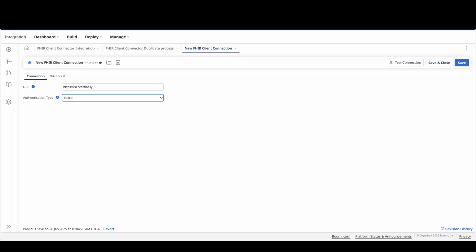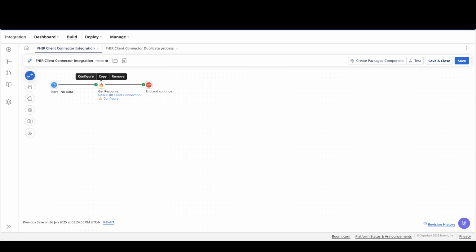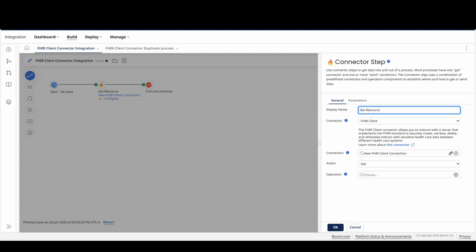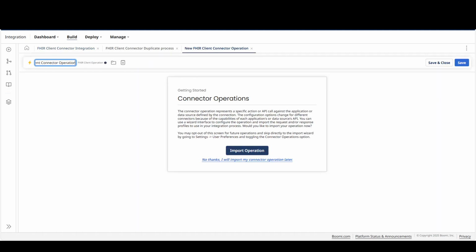If I click the connection here, it is a FHIR server URL and the authentication type is none. Now let me go back to the connector here, and the action is get, to retrieve a defined resource. Let me create a new operation for it. I will do an import operation.